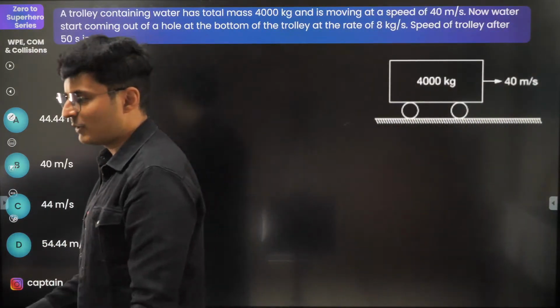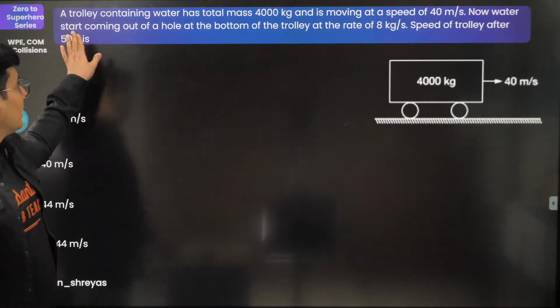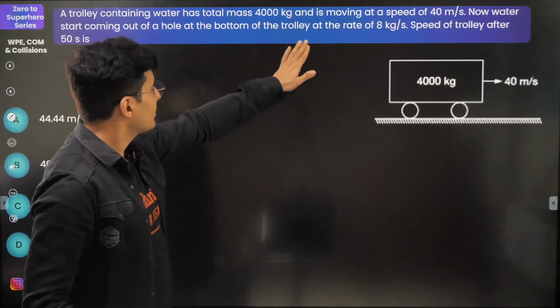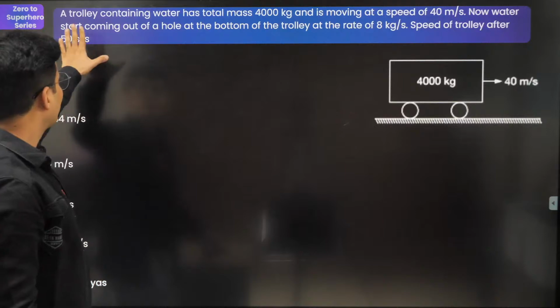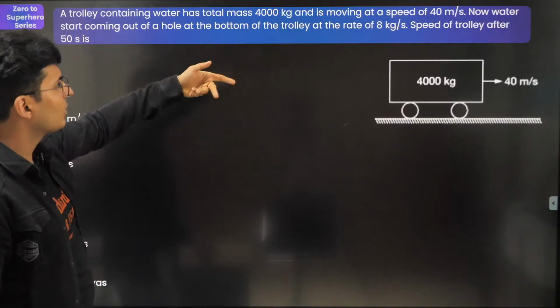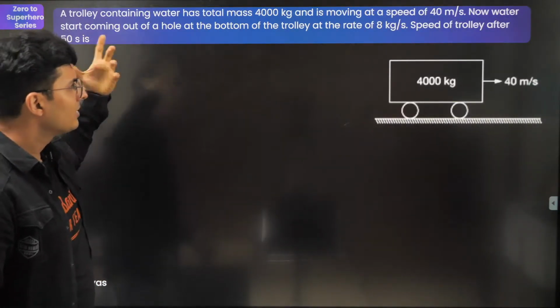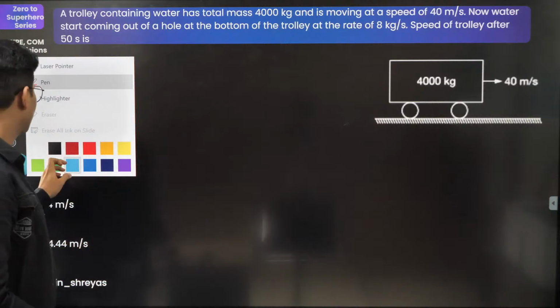Next question, let's try to do this. There is a trolley containing water. It has a total mass of 4000 kg and is moving at a speed of 40. Now the water starts coming out of a hole at the bottom of the trolley at the rate of 8 kg per second. The speed of the trolley after 50 seconds is?